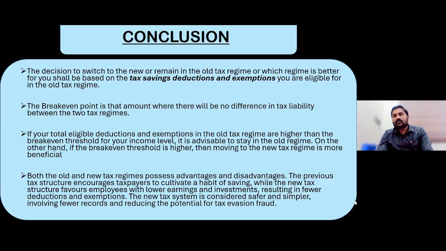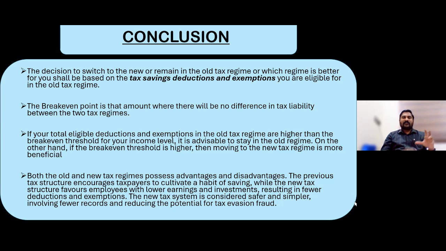Please explain how to use the compare button in the new ITR form. Sir, as I was mentioning, in the Excel-based utility, if you download it, there is an option to compare. Also, on the income tax web portal, www.incometax.gov.in, there is an income tax calculator option with two options, 115BAC and old.